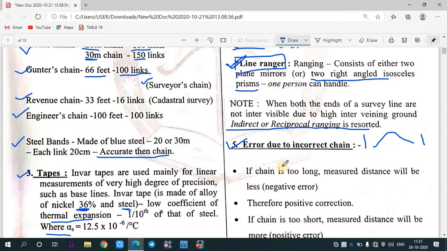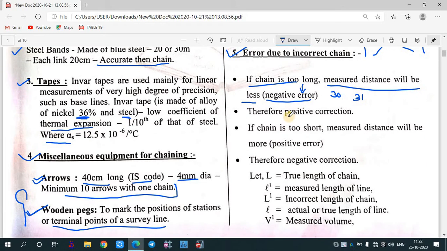First, if the chain is too long, the measured distance will be less. Suppose we have been provided with a 30-meter chain, and it becomes too long, say 31 meters. The distance you measure will become less, so the error will be negative. In case of too long a chain, the error will be negative. You need to remember that. Therefore, if the error is negative, you will have to apply the correction as positive.